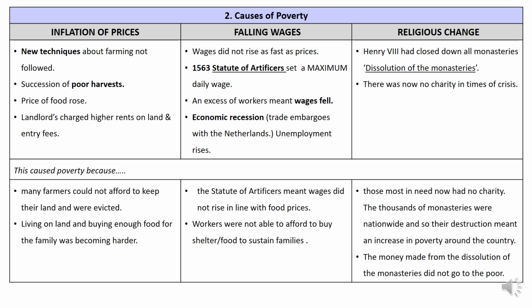Finally, we've got some religious change. Now, strictly speaking, this is outside of Elizabeth's time frame, but you just need to understand this because it impacts Elizabeth herself. Her father, Henry, had closed down all of the monasteries with the dissolution of the monasteries. Now, the monasteries were a place where you could go and get help if you were very desperate, and someone like a monk or an abbot would assist you in your time of need.